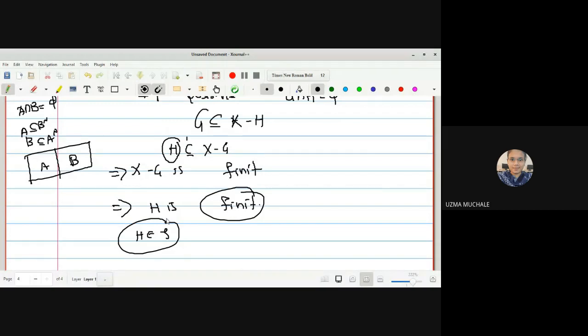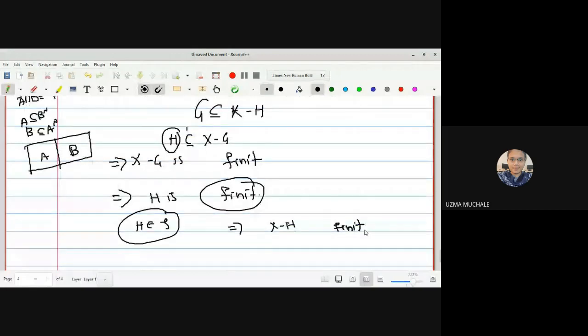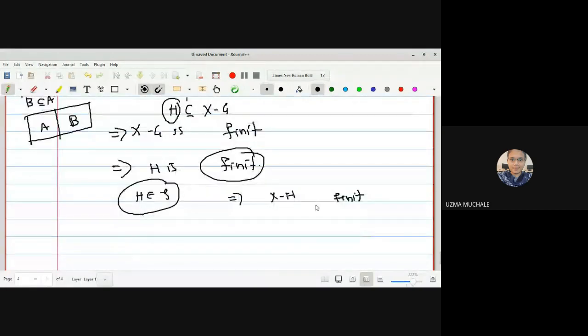So, what will be X minus H? Finite set. Correct. X minus H is a finite set from the definition of 2, right? As H is a member of 2 and H is a finite set. So H is non-empty. We can say H is a non-empty finite set. So its complement is a finite set.